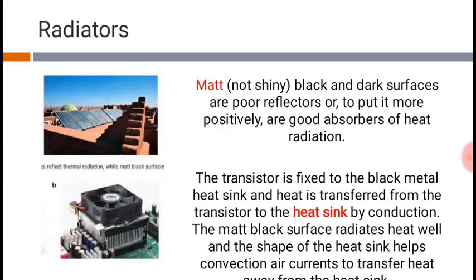Because it gets heated up, it has to radiate the heat. That's why it's coated with black, and this whole setup is known as a heat sink. Matte black and dark surfaces are very good radiators, or otherwise they are very poor reflectors. This you have to remember always.